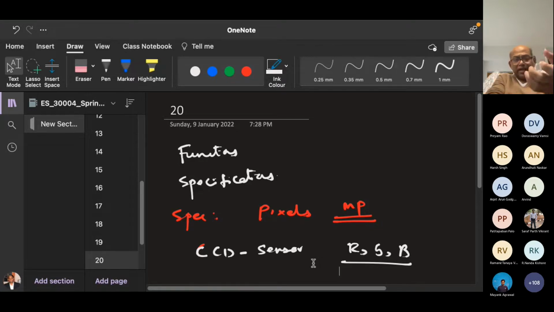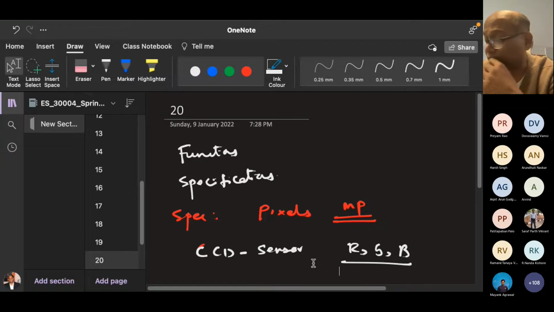You can zoom by lens or zoom digitally. With zoom by lens, the lens through which the reflectance comes to the camera is very important, so the lens cost is also important. Therefore, professionals don't use cell phone cameras. They go for the actual SLR camera, DSLR cameras, where a good quality lens gets you the reflectance pattern.